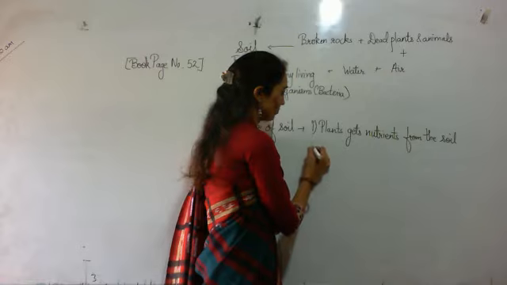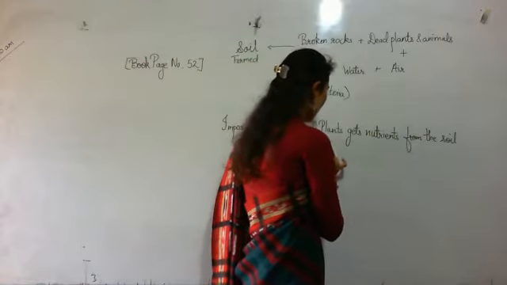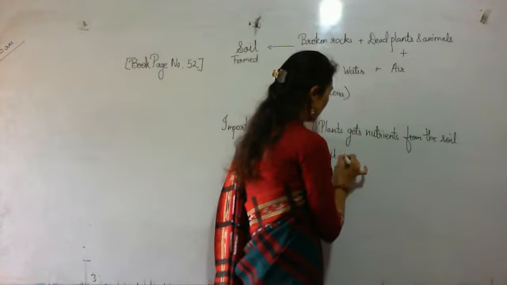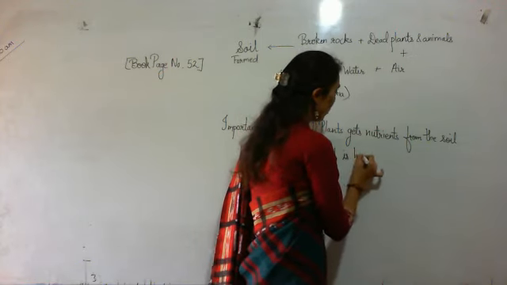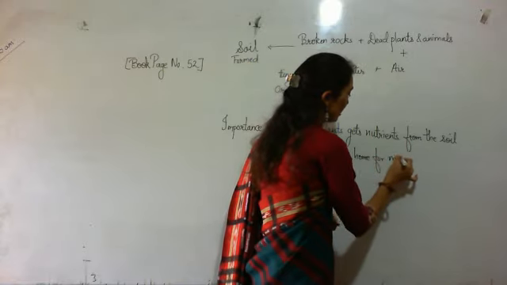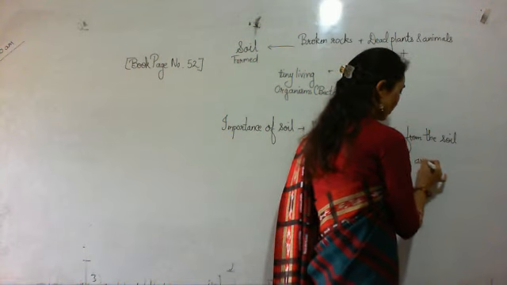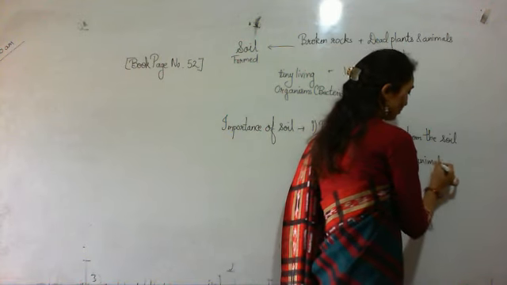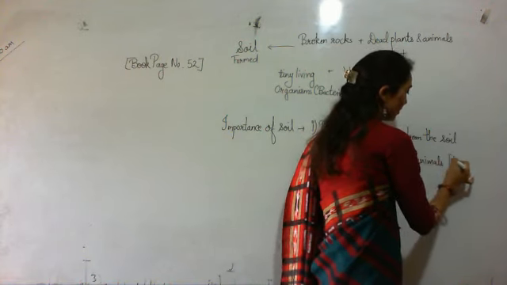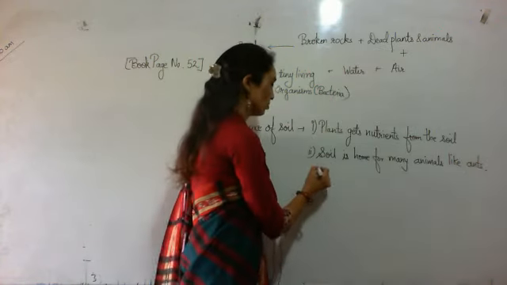Second one, soil is home for many animals like ants, earthworms.